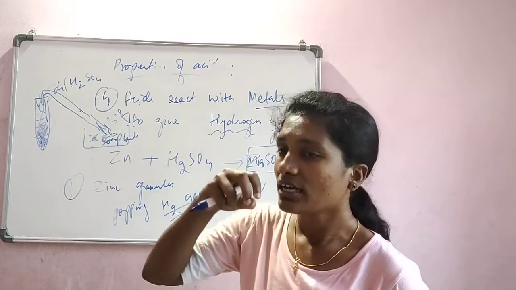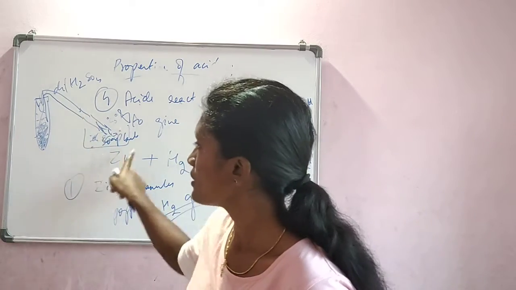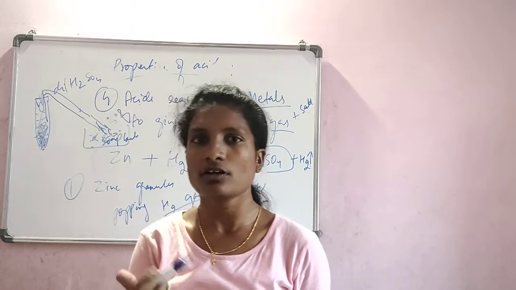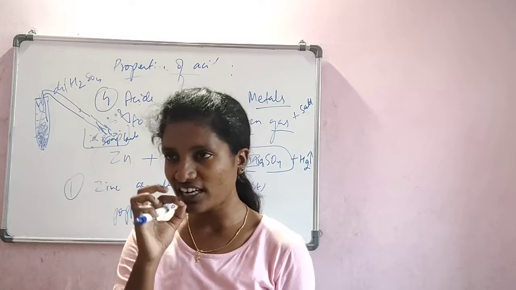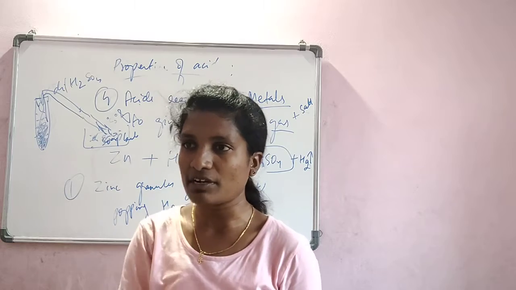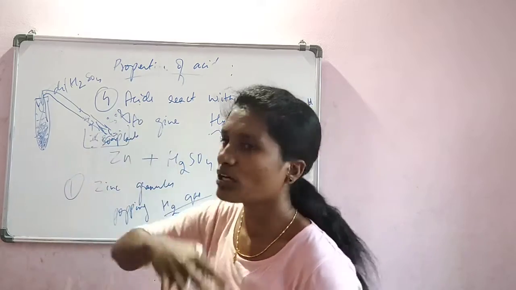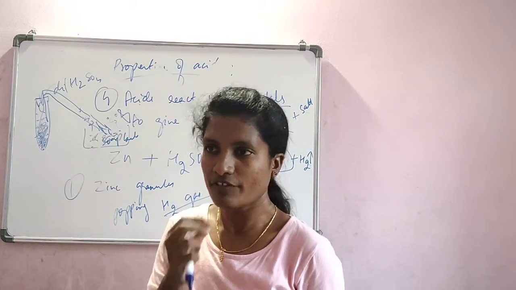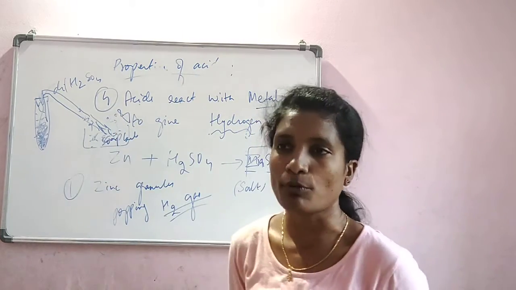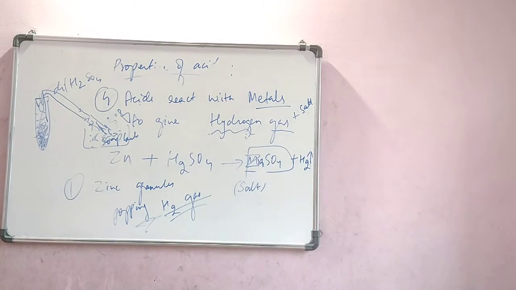So for that you need an extended connection, a tube which continues and comes to a tub which contains soap bubbles or soap water. Once the gas comes into the soap water, you people also would have played, right? Soap water, when it is blown with a straw, creates bubbles. So what are you providing? You are providing carbon dioxide, which is a gas. Here also we are providing a gas, which is H2. This makes the bubbles come out, which is natural. And near those bubbles bring a candle flame, which gives you a popping sound. Popping sound will decide it is H2 gas. Okay? So we'll move further.